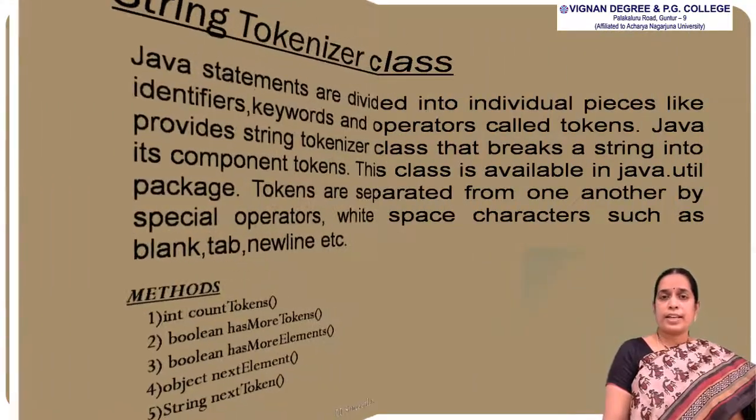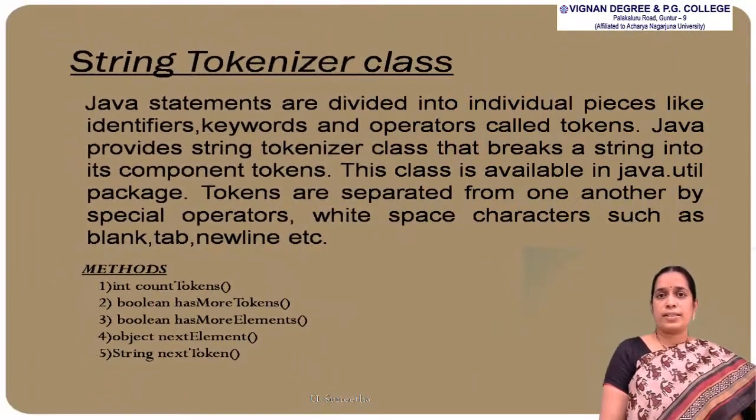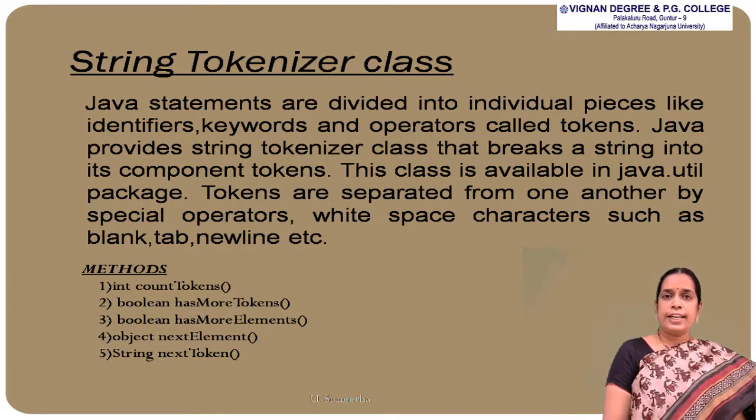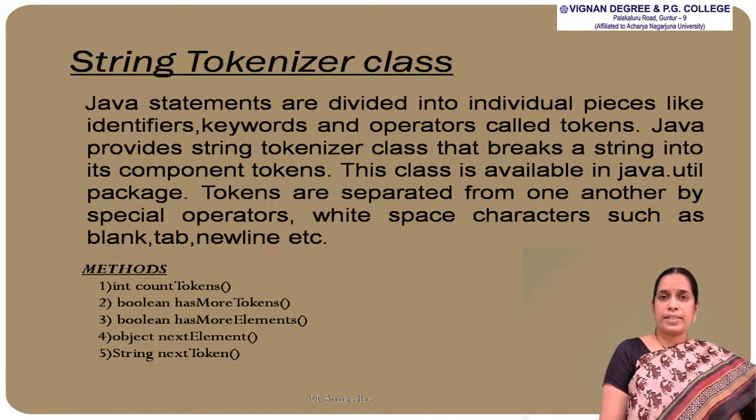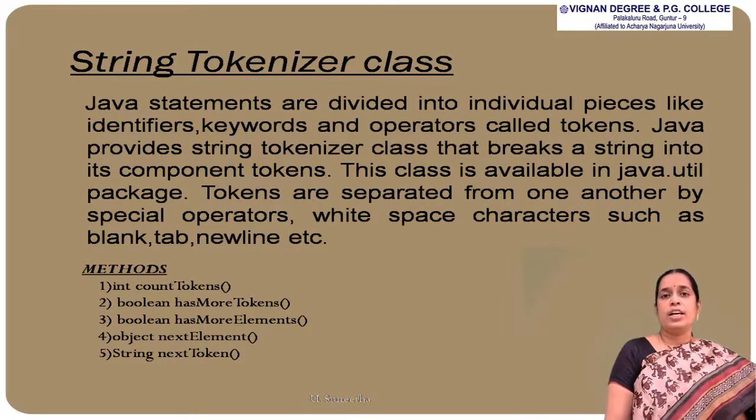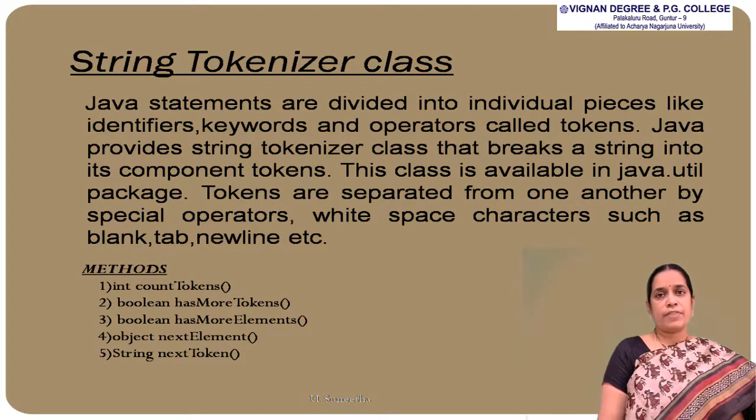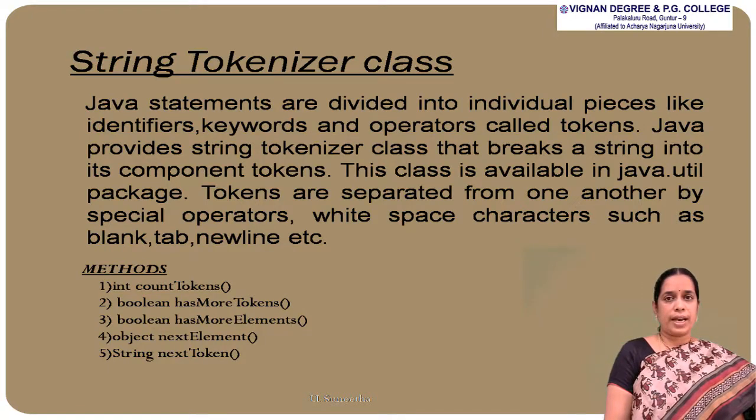We'll see about the StringTokenizer class. Generally, a Java statement is a collection of various tokens. Tokens means all the keywords, identifiers, separators, and operators are generally treated as tokens, and a Java statement is a collection of all these tokens. The StringTokenizer class is used to separate the tokens that are present in the statement. Generally, tokens are separated by using white spaces or tab spaces.